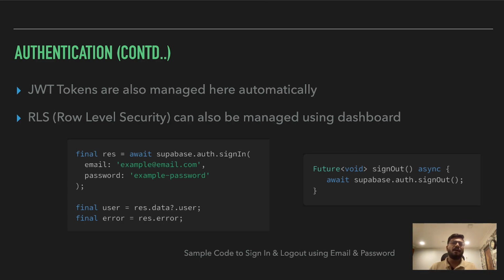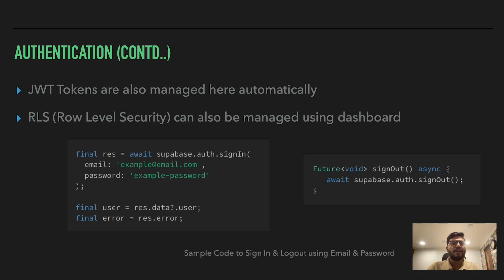Okay, so if I am creating a table like products, there are different columns in the product table, like the name of the product, inventory, and the price. I don't want normal users to get access to the inventory column, so I can apply row level security in such a way that that particular user won't be able to access the inventory column, but an admin user can access that particular column.